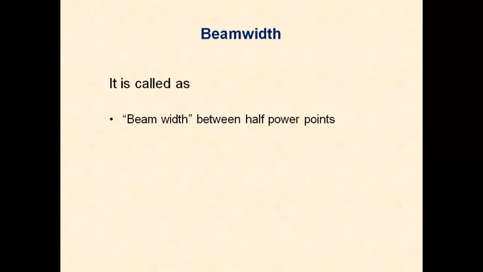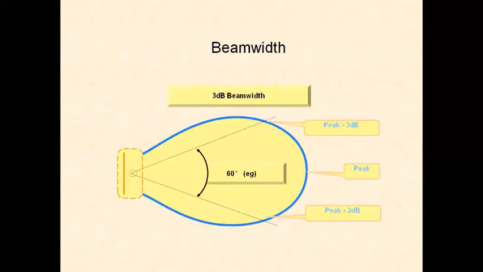So beam width is also measured between half power points. It can be the 3 dB beam width, and this diagram is showing the beam width representation. Suppose this is the radiation pattern of a particular directional antenna, and this is the peak value of the radiation pattern.